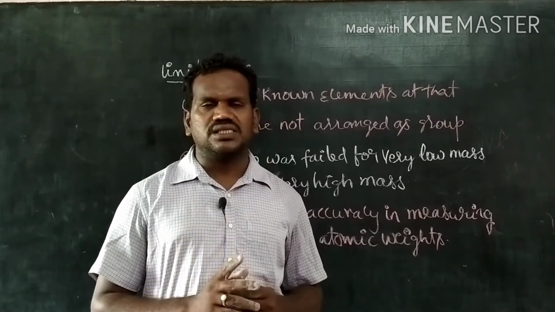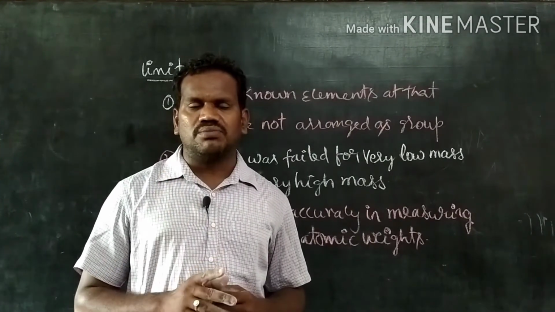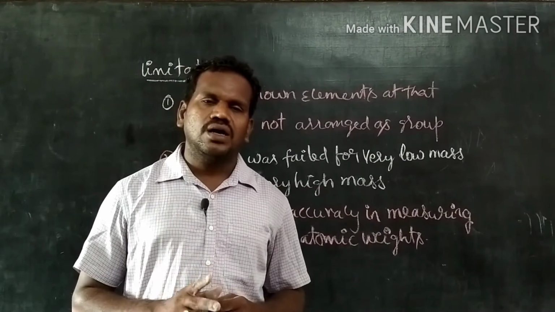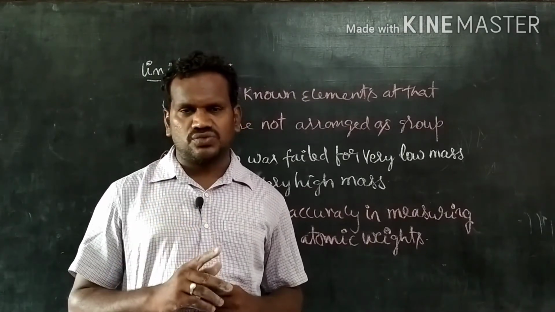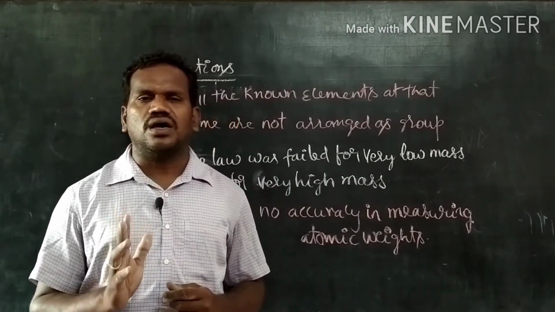Now let us discuss the next classification of elements, given by Newlands under the name of law of octaves. Let us discuss the basic principles of the law of octaves.